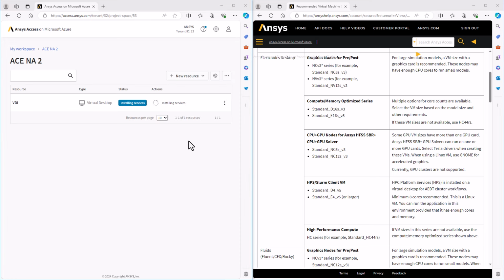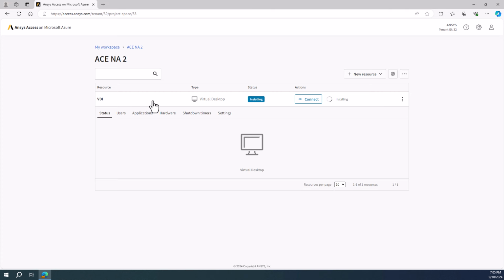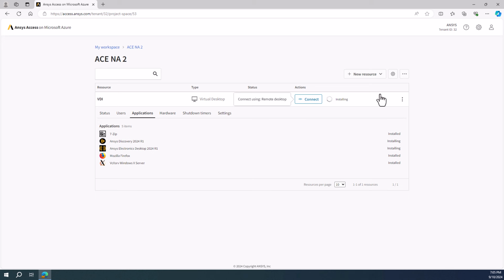After a short delay, we return to the project space where we can now see the VM I just created. The status is installing services. After a few minutes, the VM should transition to the next step, which is installing the applications. You can view the progress under Applications. The Ansys packages could take up to several hours to install. We recommend waiting for the installation process to finish before connecting to the VM.